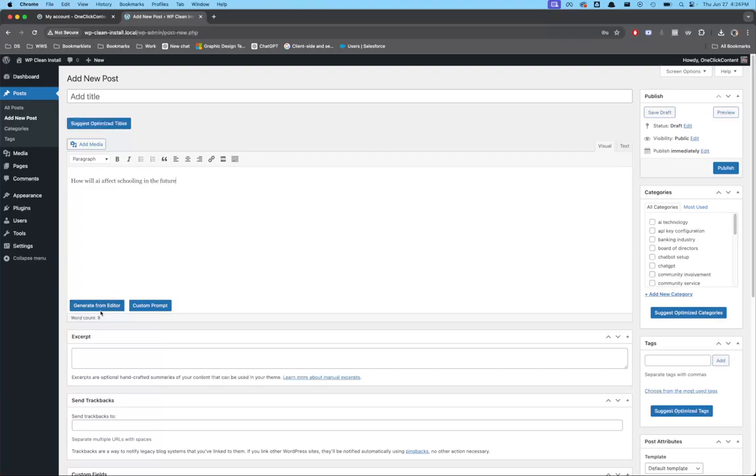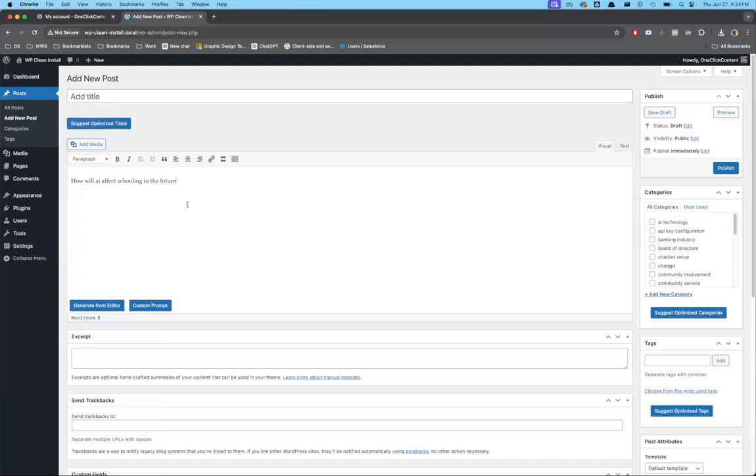Okay, that's all we want. Now this is that generate from editor button I was talking about. Just to give you an idea, we can type just this in here. This is totally fine. We could type in an entire article in here. You could type in a website in here. You could put an Amazon item in here. You could put an eBay item in here.